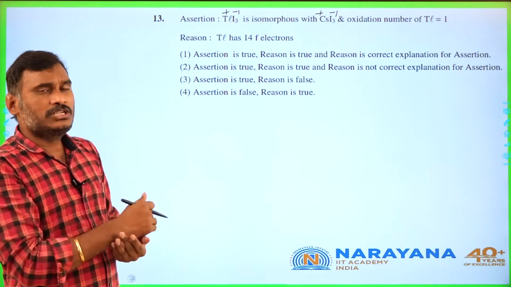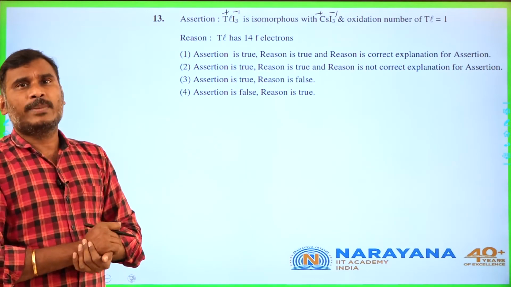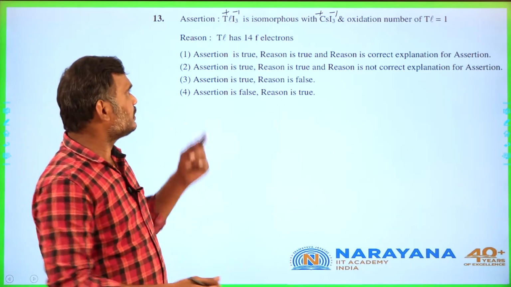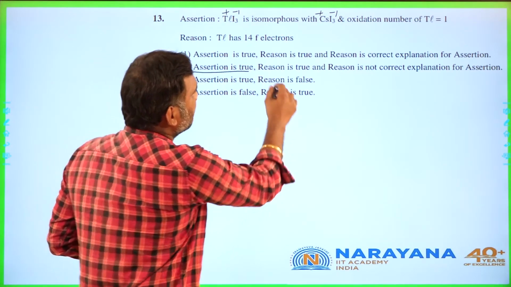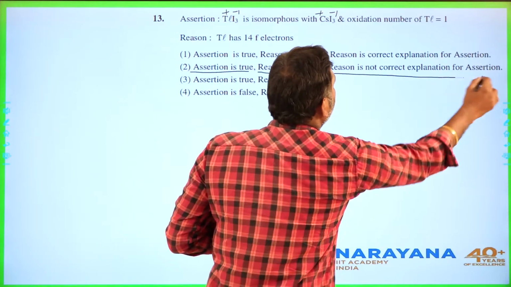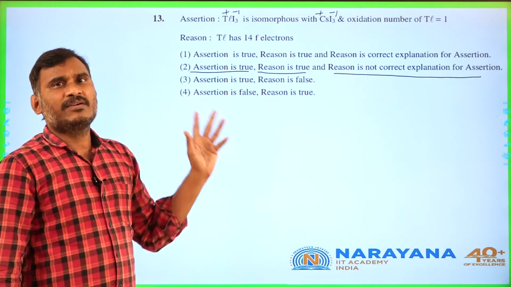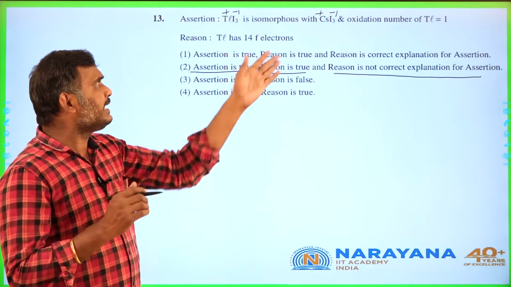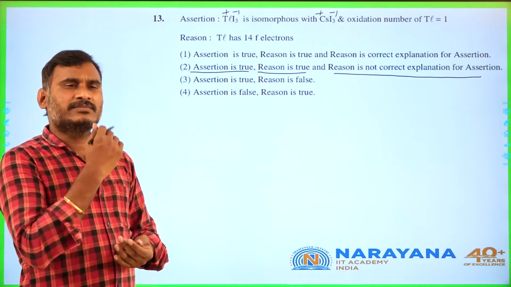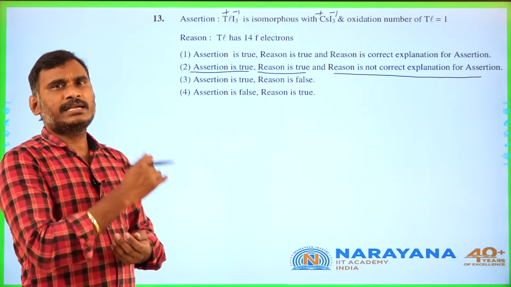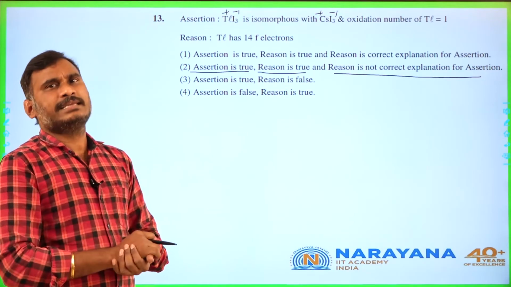That means assertion and reason are both true, but the reason is not the correct explanation for the assertion. What is the reason? The inert pair effect is the reason. Those 14 electrons cause less shielding power, due to which there is more attraction. That is called the inert pair effect.